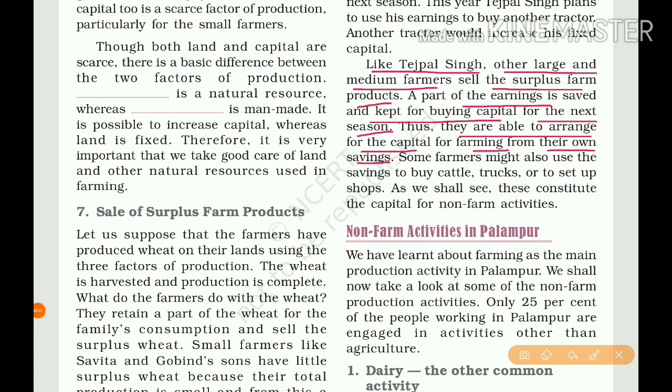So small farmers only borrow money from others, but medium and large farmers hold their savings for next season's cultivation. Some farmers might also use the savings to buy cattle, trucks, or to set up shops for extra income. As we shall see, this constitutes the capital for non-farming activities.